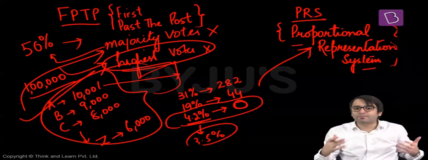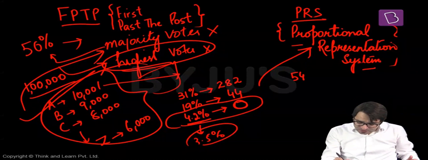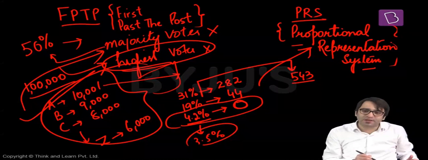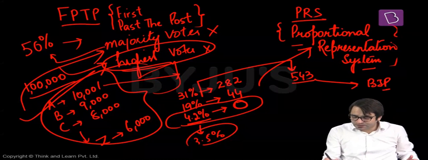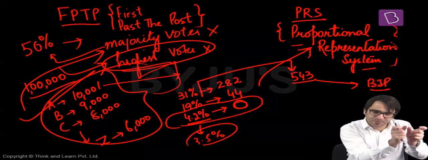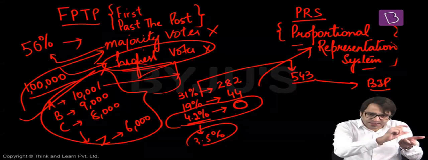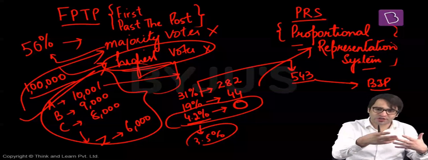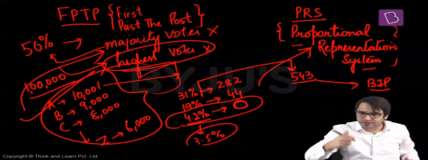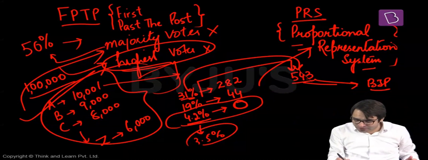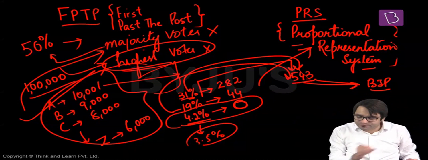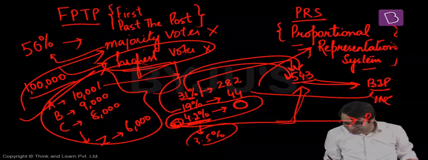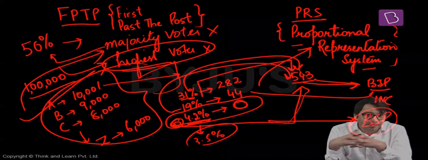In the proportional representation system, what is the number of seats in Lok Sabha on which the election takes place? 543. What is 31% of 543? Those many seats will be given to the BJP. That means whatever percentage of vote share you have, convert that into a number of seats. In proportion to your vote share, those many seats will be allocated to your party in Lok Sabha. That means 31% of 543, those many seats to BJP. 19% of 543, those many seats to Indian National Congress. 4.2% of 543, those many seats will be allocated to Bahujan Samajwadi Party in Lok Sabha.